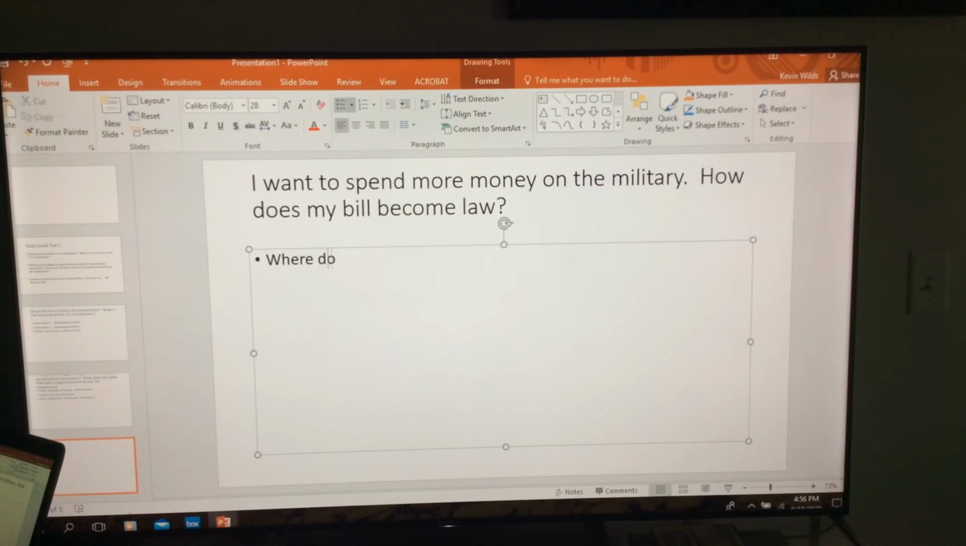Where does this bill start? Does it start in the House or does it start in the Senate? There's a specific reason why I wrote this the way I did. I want to spend more money on the military. Hopefully that helps you. Then you need to tell me where it goes. So introduced on the floor, right? And sent to the appropriate committee.